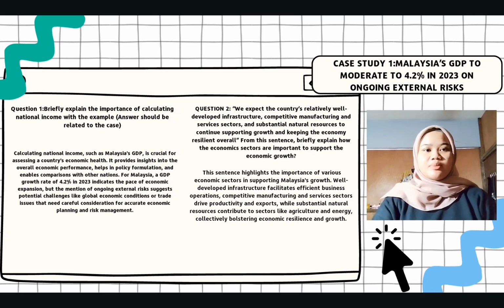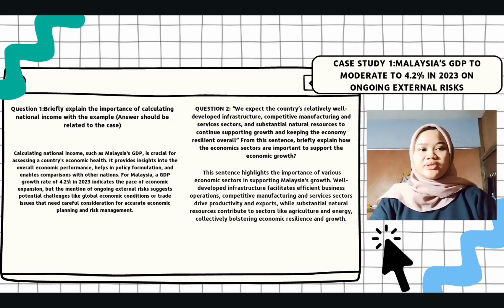Case study 1 is about Malaysia's GDP to moderate 4.2% in 2023 on ongoing external risk. For question 1, explain the importance of calculating national income with the example.